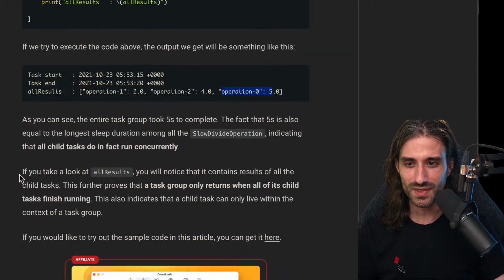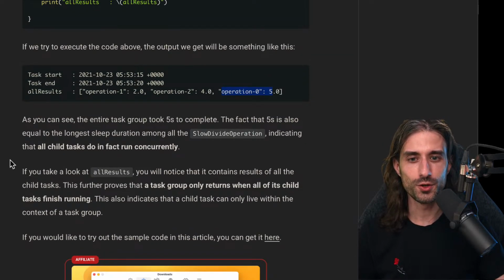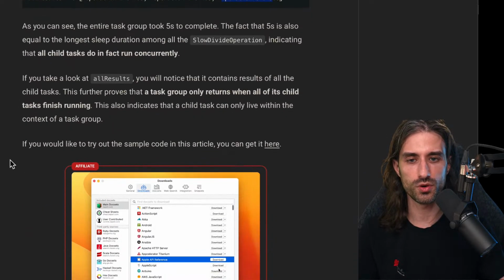And if you take a look at all results, you will notice that it contains the results of all the child tasks. This further proves that a task group only returns when all of its tasks finish running. This also indicates that a child task can only live within the context of a task group. So once the task group is over, the child tasks are also over.